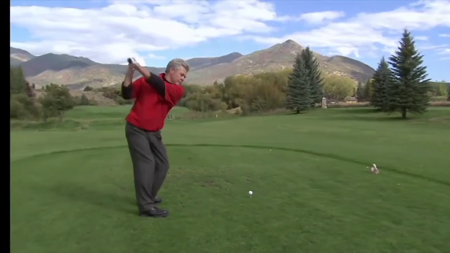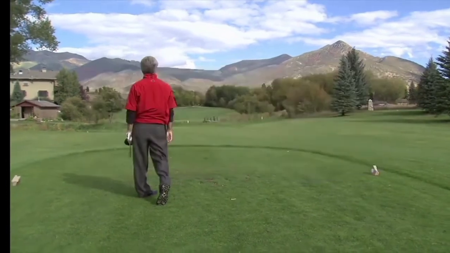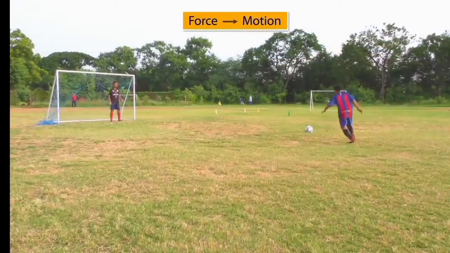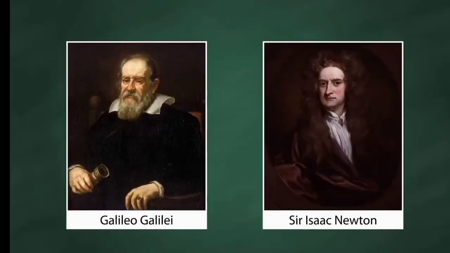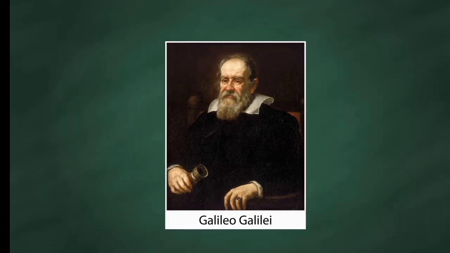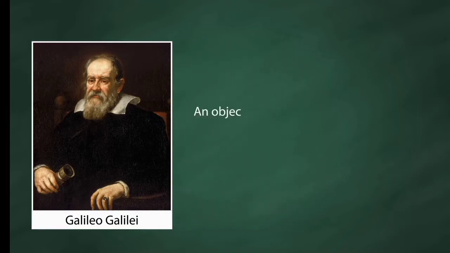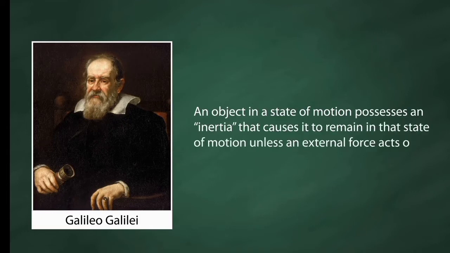In this module, you will learn about the first law of motion. Motion is a direct result of force. The relationship between force and motion was studied by Galileo and Newton. Galileo was the first to abstract from what he and everyone else saw. An object in a state of motion possesses an inertia that causes it to remain in that state of motion unless an external force acts on it.